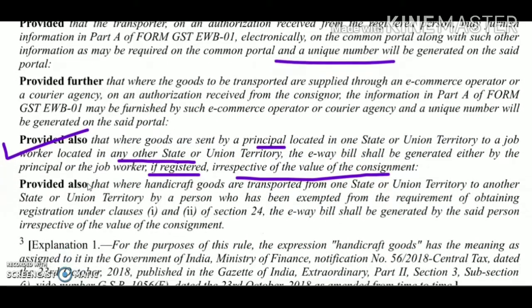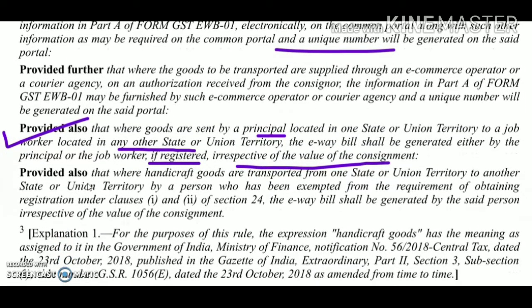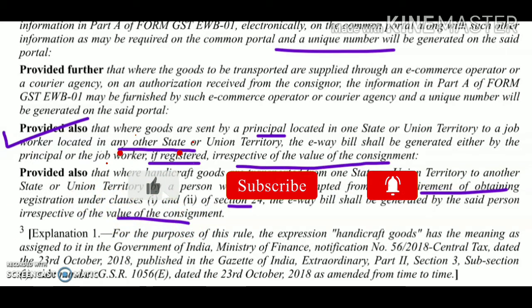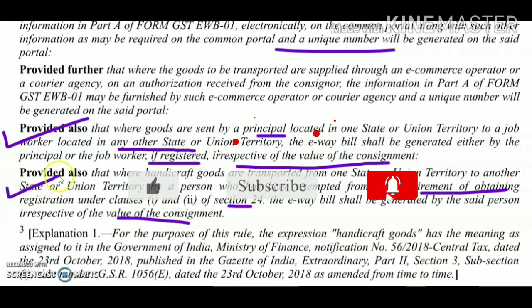Next one is the case of handicraft goods. Persons who are making the supply of handicraft goods are exempted from taking registration under clause 1 or clause 2 of Section 24 of the CGST Act. However, for the movement of such handicraft goods, the e-way bill is required to be generated by such person even if the value of such consignment of goods is up to rupees 50,000.